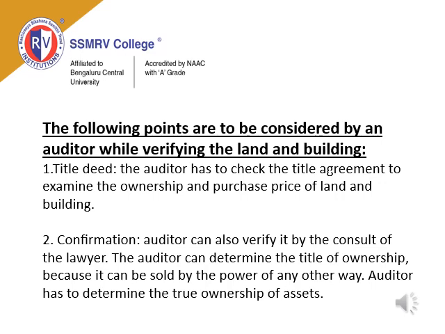Next, the following points are to be considered by an auditor while verifying the land and building. While verifying the land and building, what are the documents or things which an auditor has to verify thoroughly? The first one is the title deed. The auditor has to check the title deed to examine the ownership and purchase price of land and building. It will be mentioned in the title deed that the property belongs to a particular person, what the purchase price is, etc.